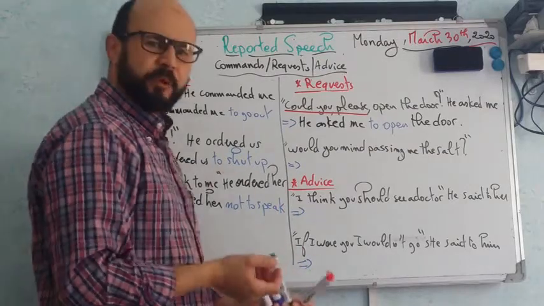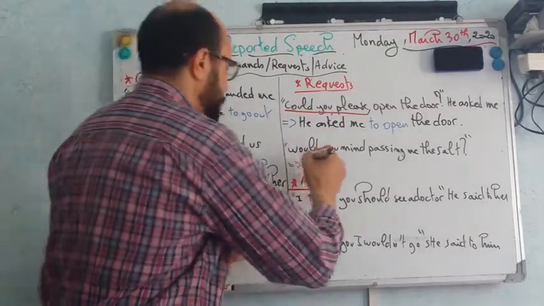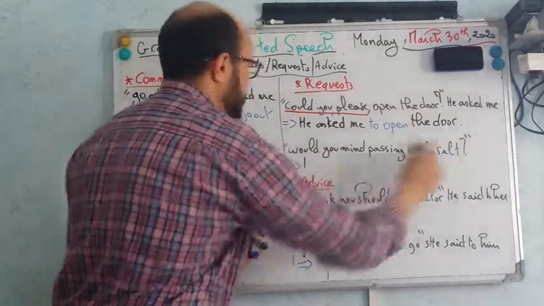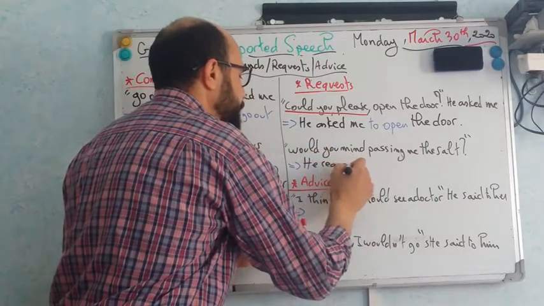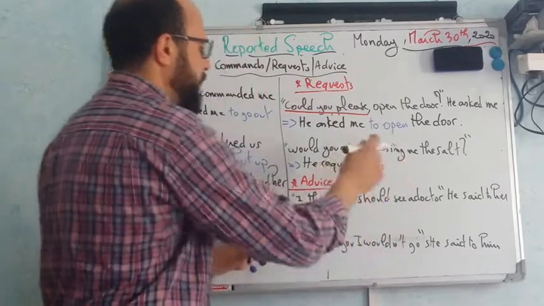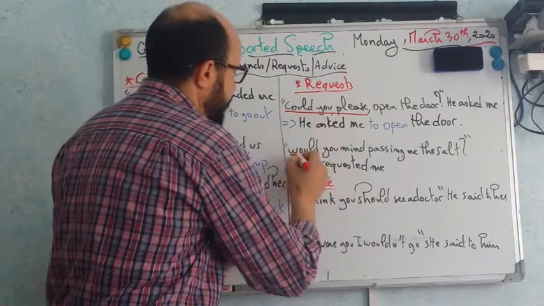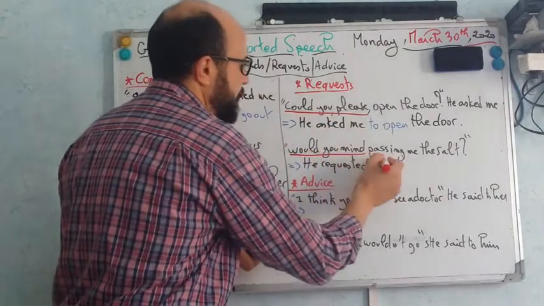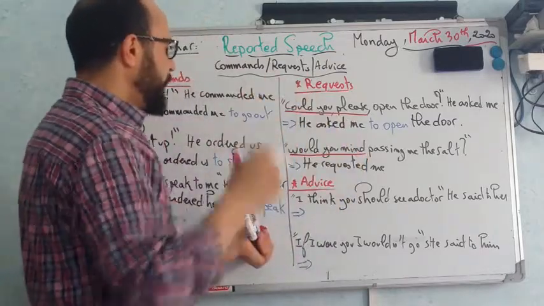"Would you mind passing me the salt?" There is another reporting verb that we can use with requests, the verb requested. He requested me. This sentence is said to me. Again, the expression of request is "Would you mind" plus gerund form. We have already studied this in class.